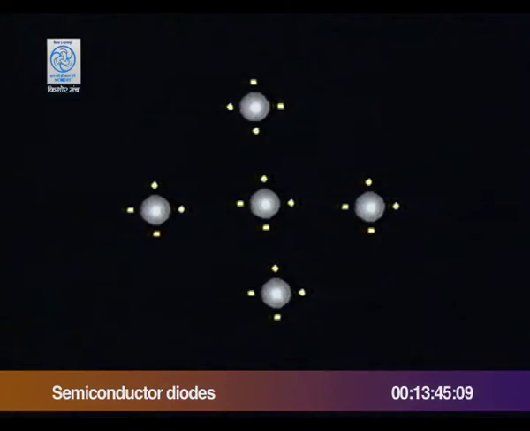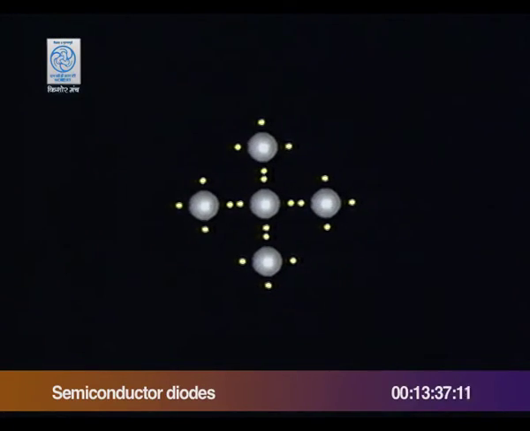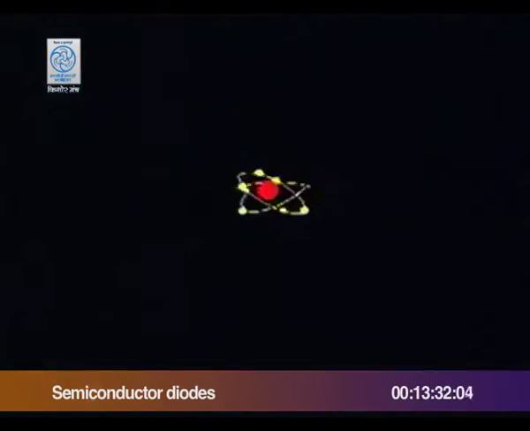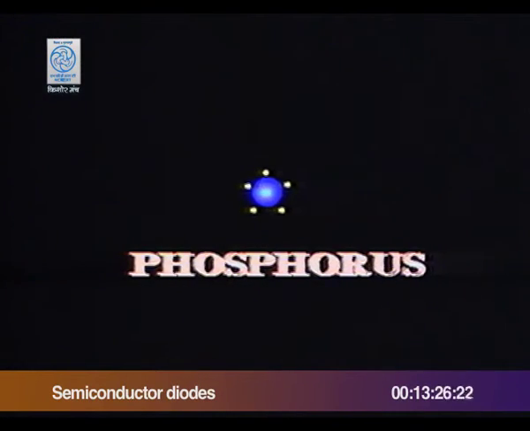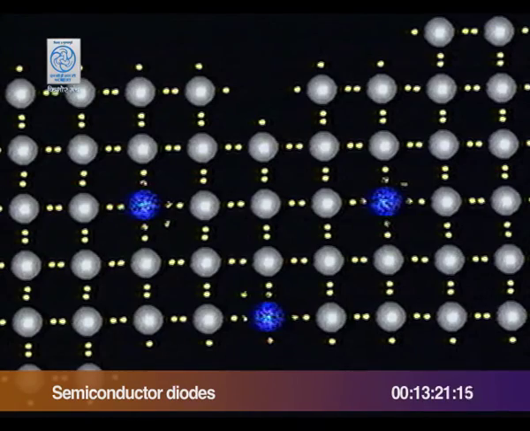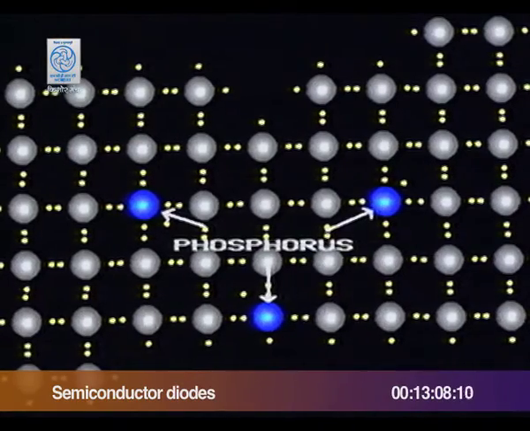For example, silicon atoms have 4 such electrons, which are shared with other silicon atoms, as you can see here. Now, if some phosphorus atoms, which have 5 outermost electrons, are added to this matrix, then this one electron extra is more free and can help in electric conduction. This is called doping of silicon with phosphorus to make N-type semiconductor.